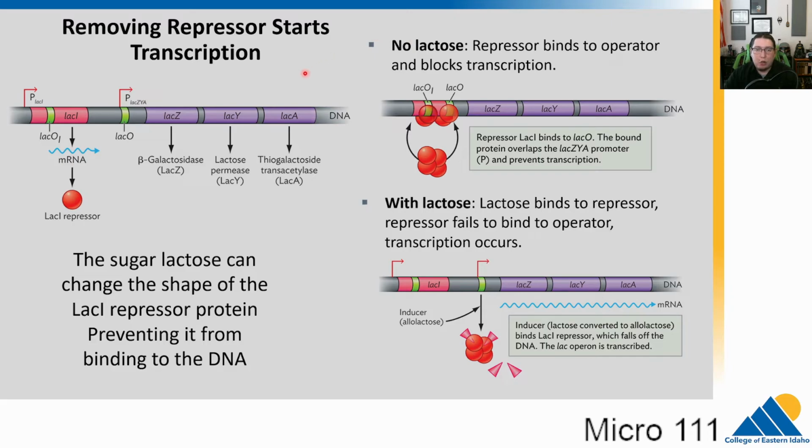So, the two key points here, right? When there's no lactose, the repressor binds and prevents the transcription of these genes. When there is lactose present, the repressor changes shape, it senses that the lactose is around, and then RNA polymerase can come in and make LAC-Z, Y, and A. It's a very elegant and beautiful system, right? It's the way that bacteria can sense what's going on in their environment.